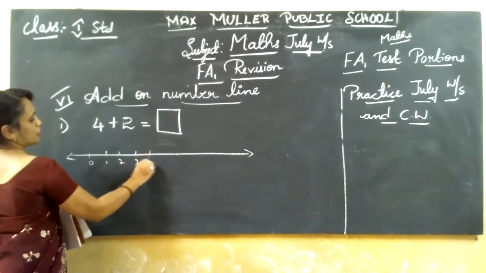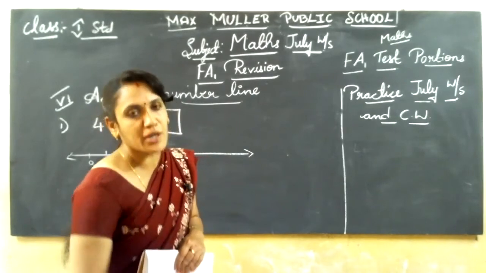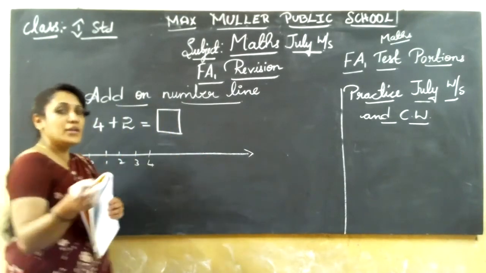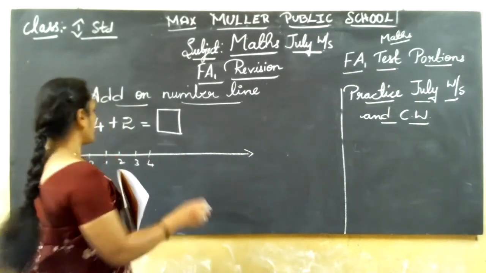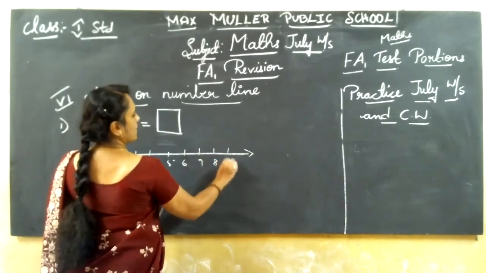So number line, how to draw? Sometimes in the test paper, they'll only print and give the number line. If they're not printed, you should draw the number line, then mark the jumping. If they print and give, just do the jumping. Okay. But be ready for both the things.